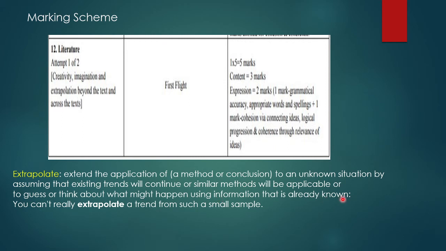In an easier way, it means that what information you already know, that is the information given in the chapter about the characters, about their tones, and about their quarrelsome nature, based on that you have to guess how they are going to react in an imaginary situation beyond that. Assuming that existing trends will continue or similar methods will be applicable, that is extrapolation.